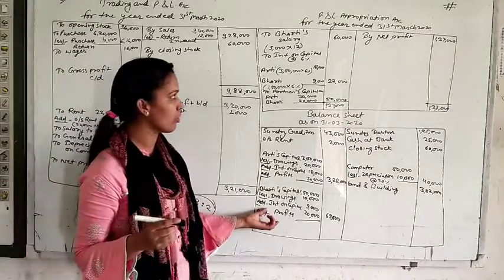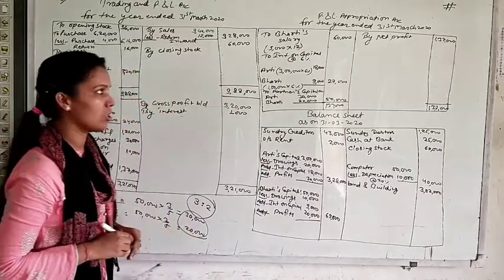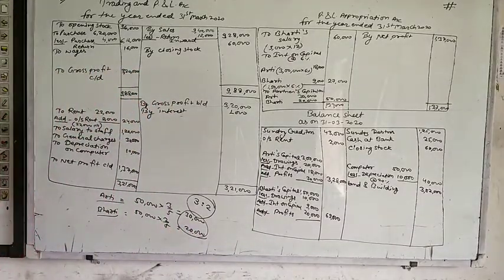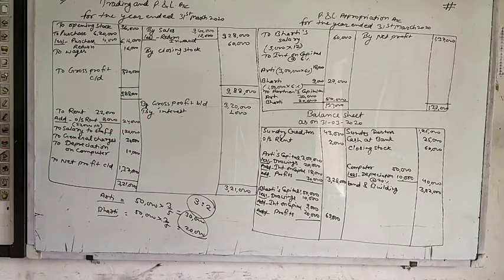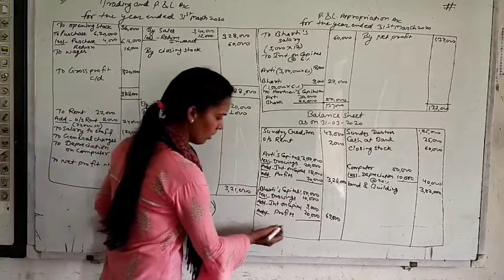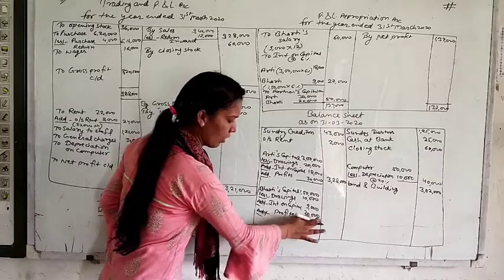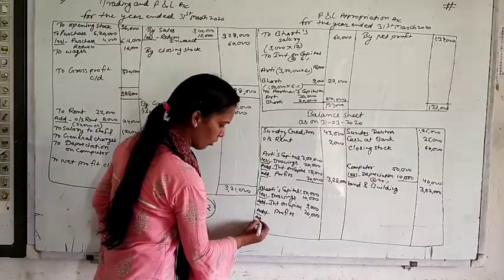But one more thing was here, that Bharti is also getting salary. That is 60,000. 60,000 is the amount of salary for Bharti. So add 60,000 in this more. Just here you can add, otherwise you can show it separately also.